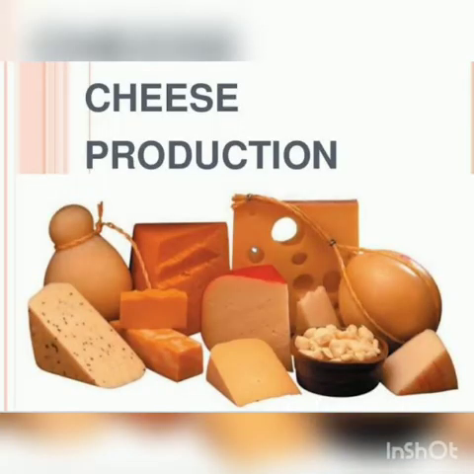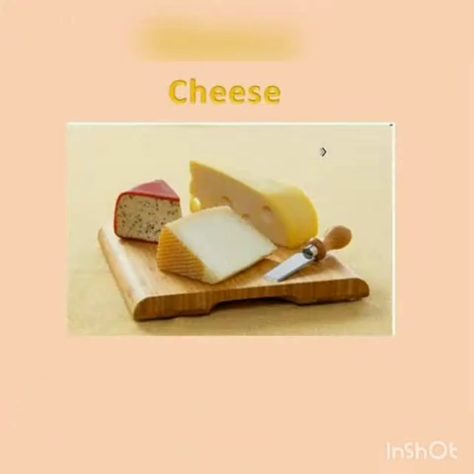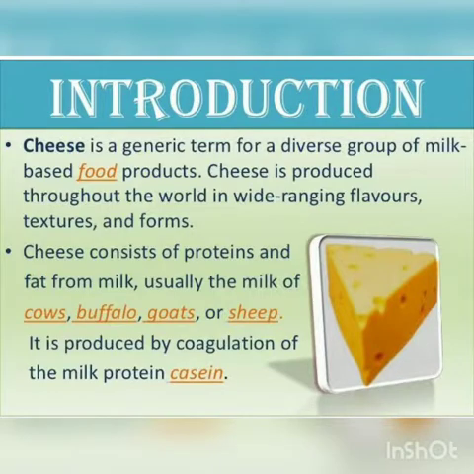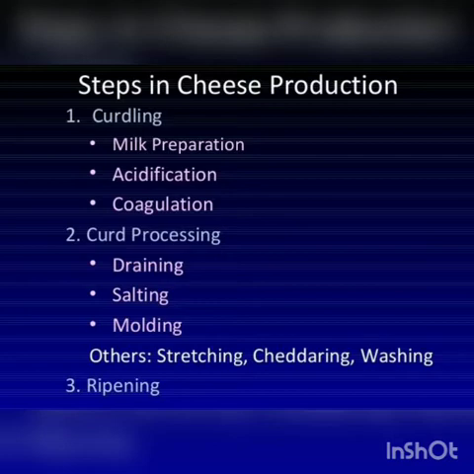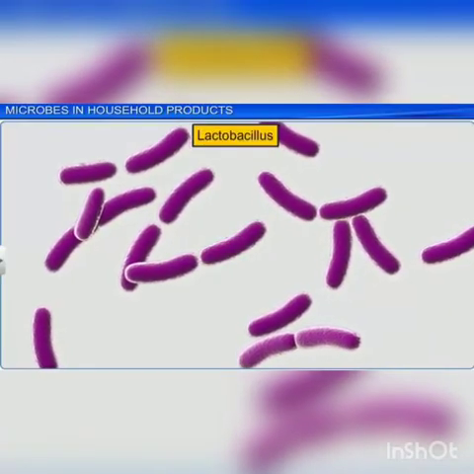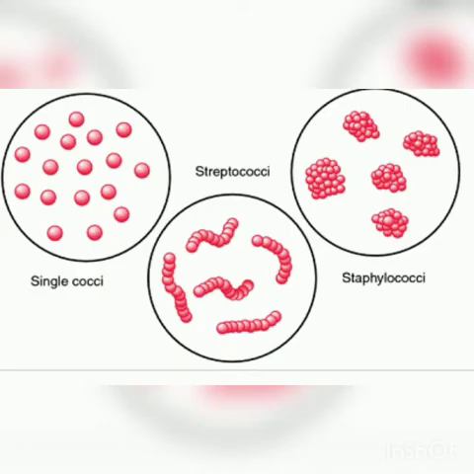Cheese is a dairy product produced in a wide range of flavors and textures, and is formed by coagulation of the milk protein casein. So casein நால உருவாக்கப்படுறது தான் cheese. During cheese production, milk is usually acidified and the enzyme rennet is added to cause coagulation. So அந்த பாலை திரிய வைக்கிறதுக்காக enzyme rennet add பண்றாங்க. The solids are separated and pressed to form cheese. Most cheese is made with a starter bacteria, Lactococcus, Lactobacillus or Streptococcus.